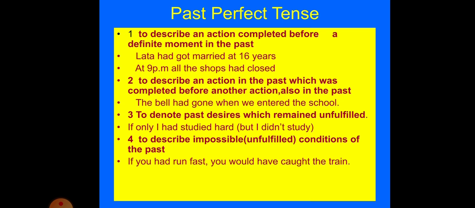Next is to describe impossible conditions. Like if you had run fast, you would have caught the train, but you never ran fast. Now this action had taken place in the past. You had not run fast, that is why you have not caught the train. But if you had run fast, you would have caught the train. If I had money, I would have bought a big bungalow, but I do not have money.